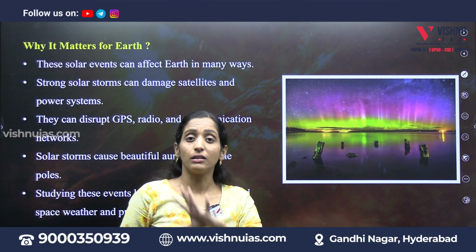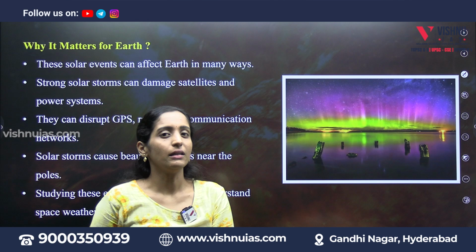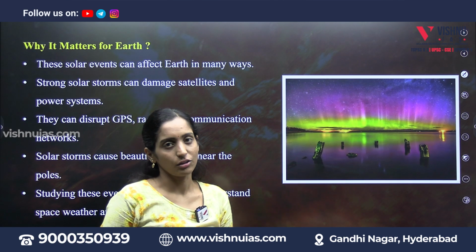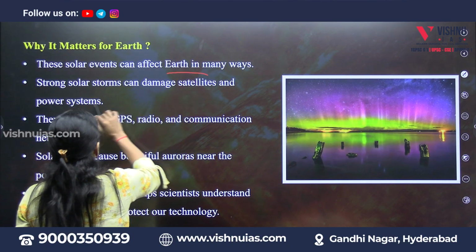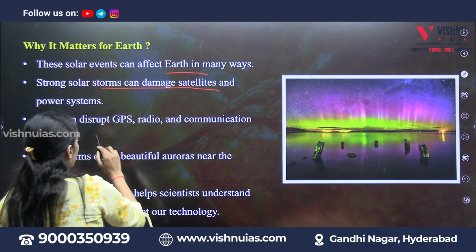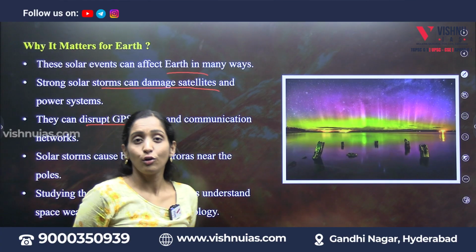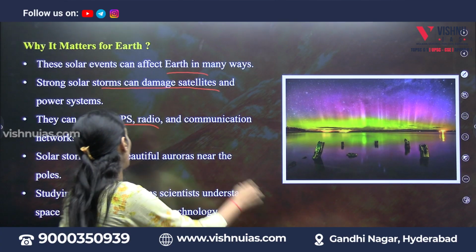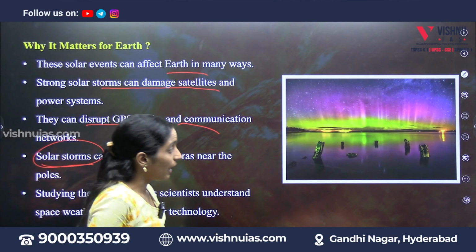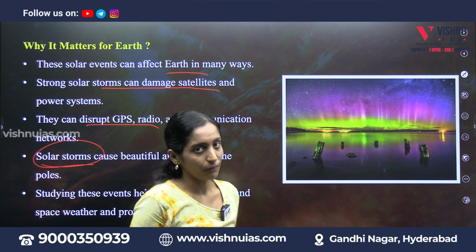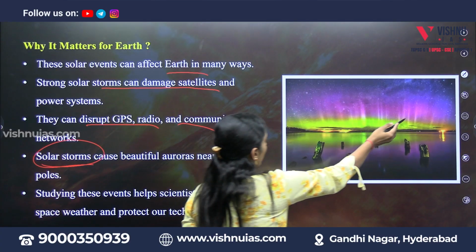Because of this huge impact, it may lead to problems with communication on Earth. So it affects in many ways. It can damage satellites, disrupt GPS, the global positioning system, and communication, and also cause solar storms, and there is a high chance of visibility of the aurora borealis.